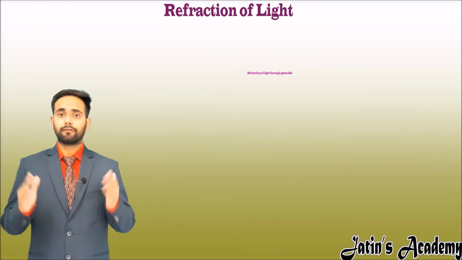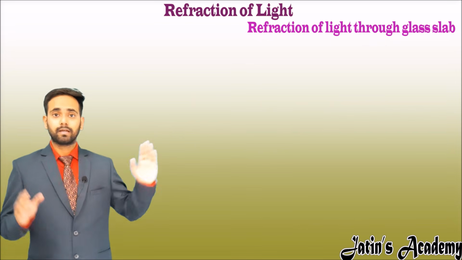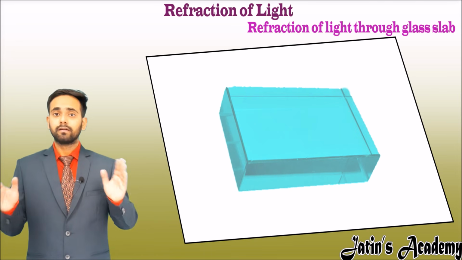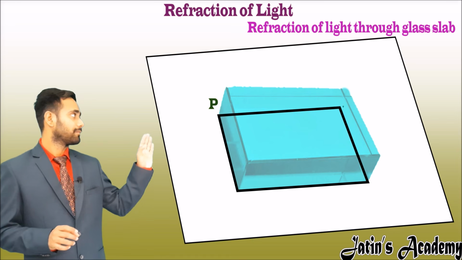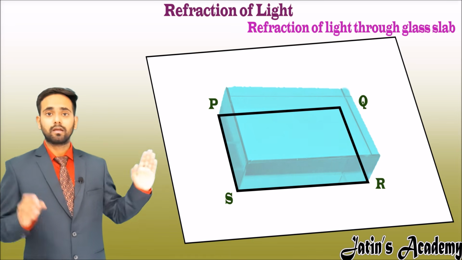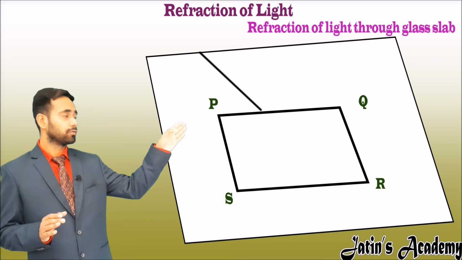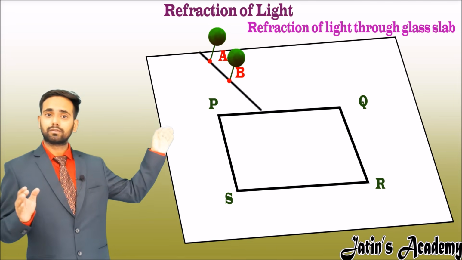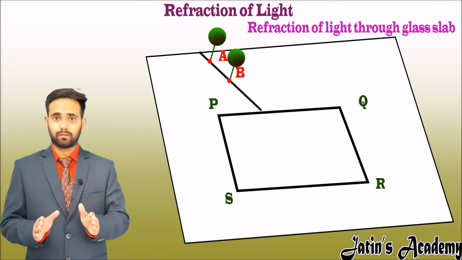Understand the property of refraction with the experiment of a glass slab. Here take a glass slab on a white sheet and make the outline of the glass slab and name it PQRS. Now make an inclined line on PQ and fix two pins A and B. These two pins on the straight line means they coincide with each other.